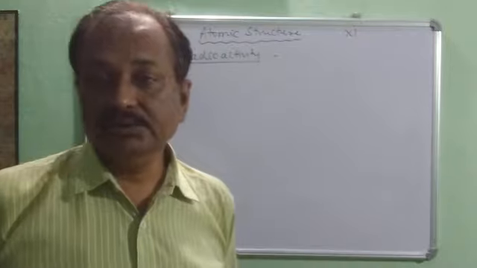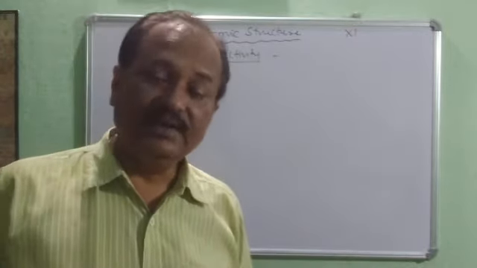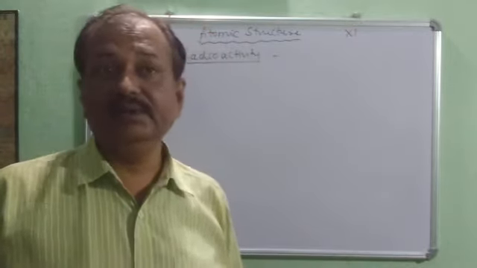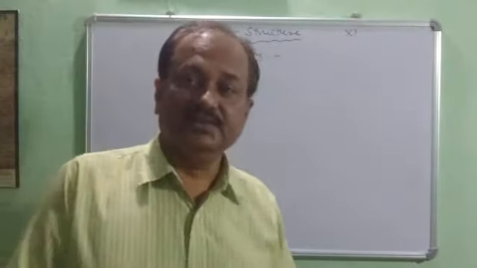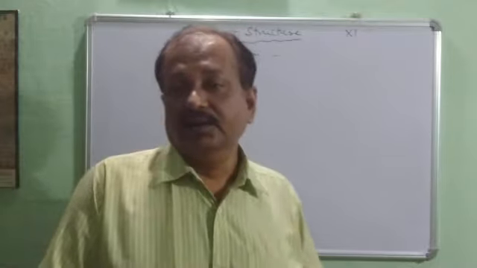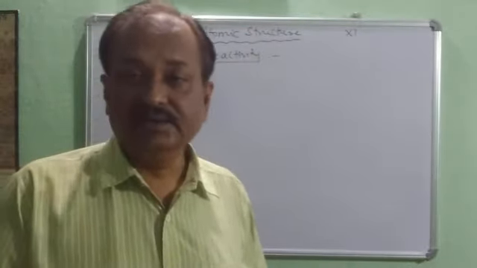So, till now, you know that atoms are electrically neutral, because an atom has an equal number of electrons and protons, and so they neutralize each other's effect, and as a result, atoms are electrically neutral.